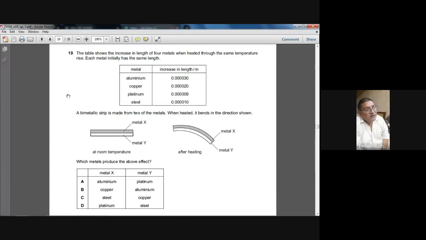Platinum and steel: platinum expands less, so D cannot be the choice. The right choice is A. Aluminum expands more than platinum. The metal X should expand more than the metal Y because it bended downward. You understand this idea? It's a very, very tricky question. Okay, so A is the choice.